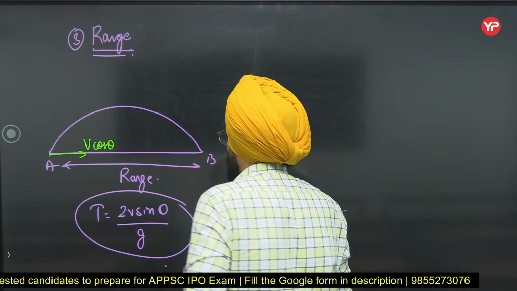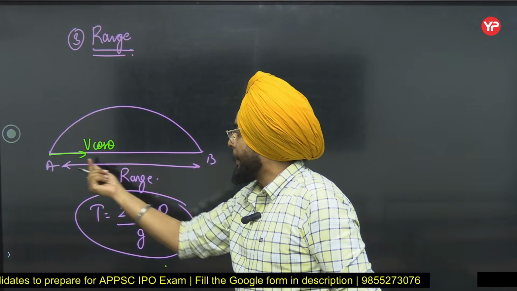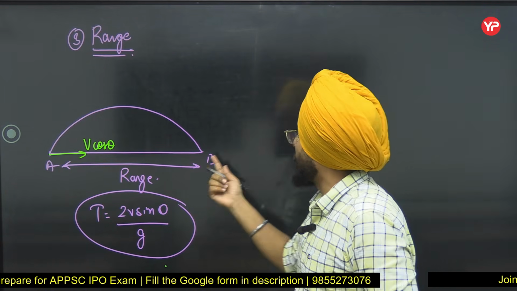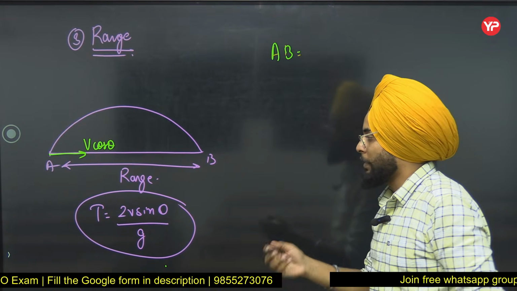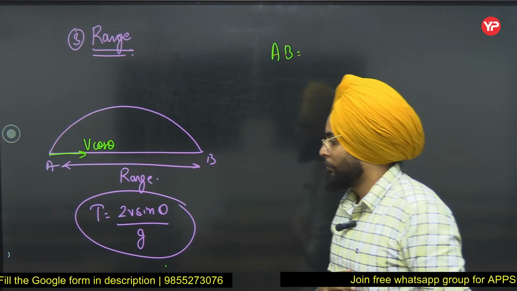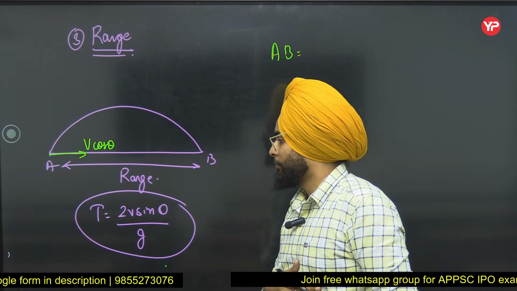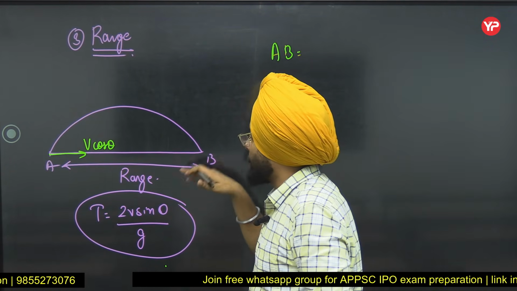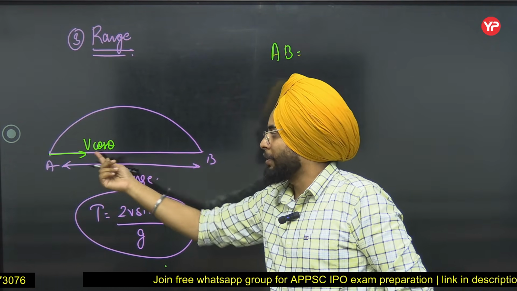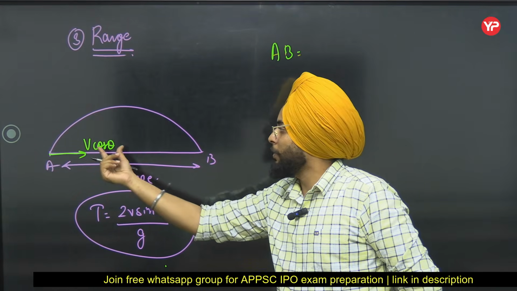Now if this AB is my distance, then distance is equal to what? It is speed into time. Now if I am talking about the horizontal displacement, I will only talk about the horizontal velocity component, that is v cos theta.